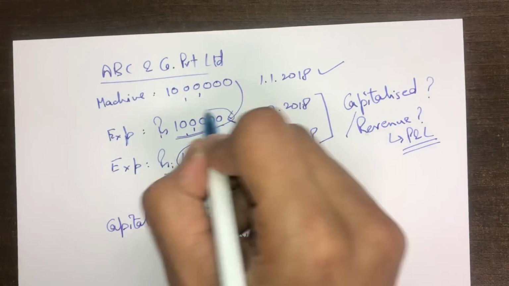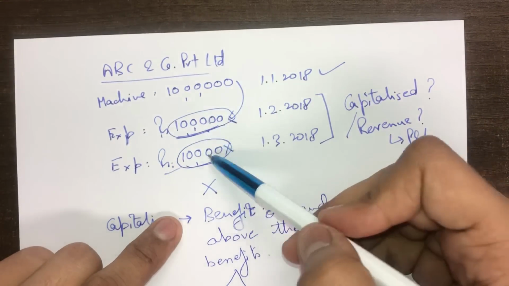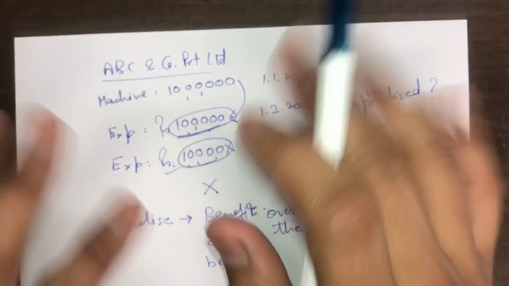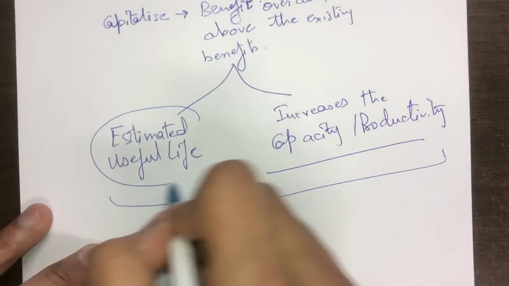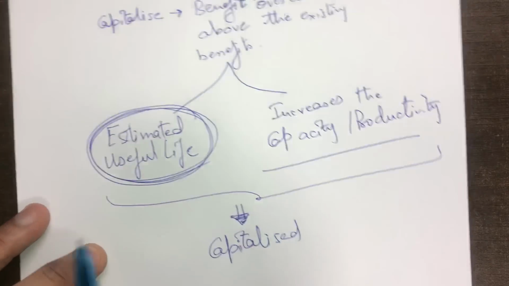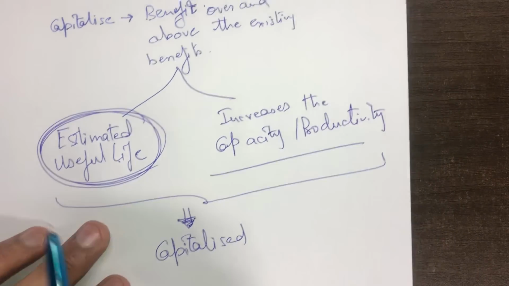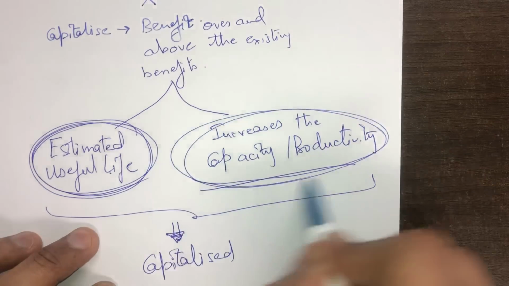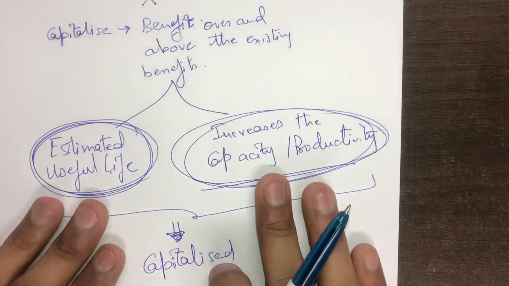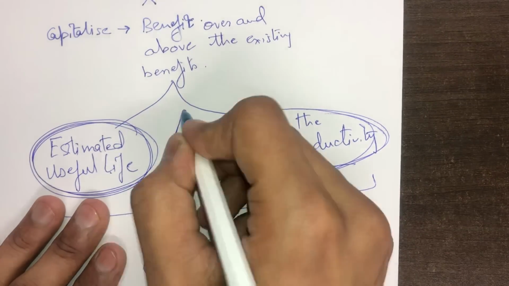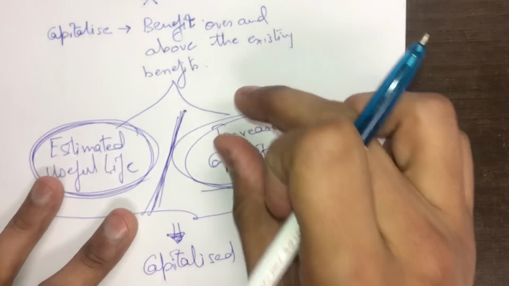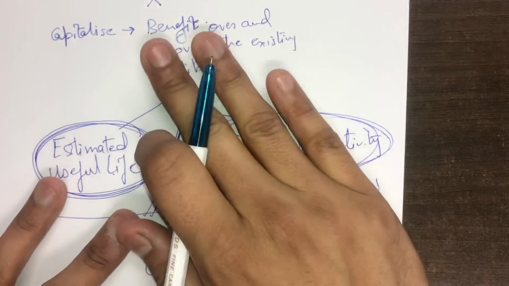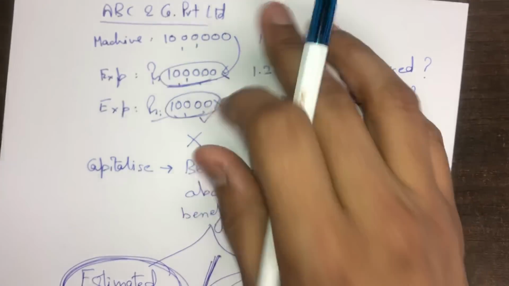And please note that the amount is irrelevant. The amount can be 10,000 or 1 lakh, but I'm not bothered about the amount. It can be high, it can be low. If you satisfy either of the two conditions for me, that the estimated useful life of the machine increases beyond the existing level, or the capacity or productivity of the machine increases beyond the current level, if any or both of these conditions are satisfied, then I will capitalize that particular expenditure. Otherwise, I will take it to revenue account.